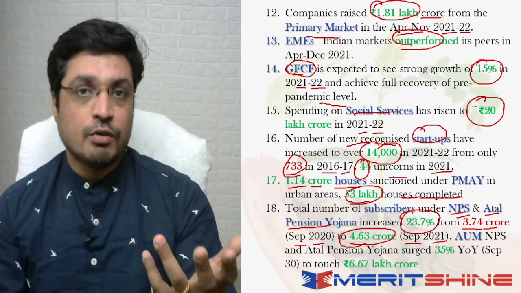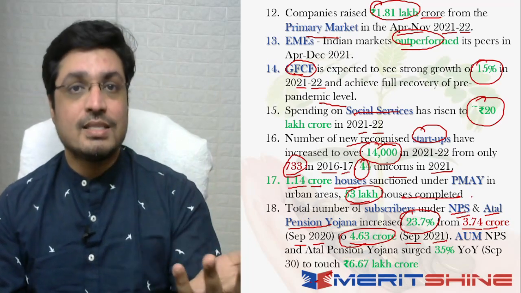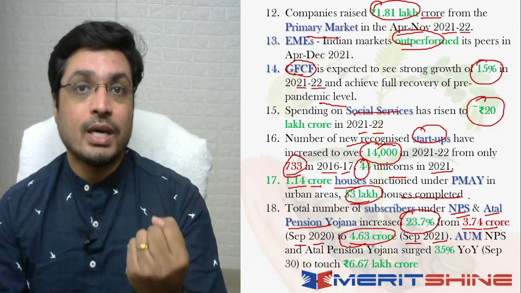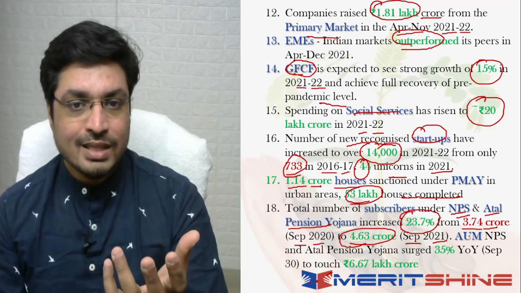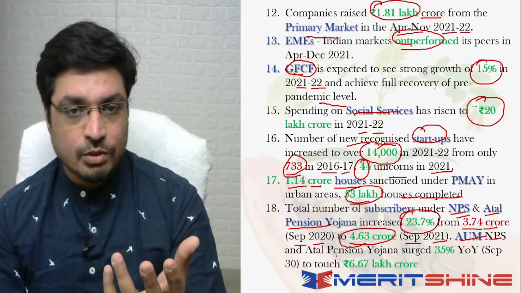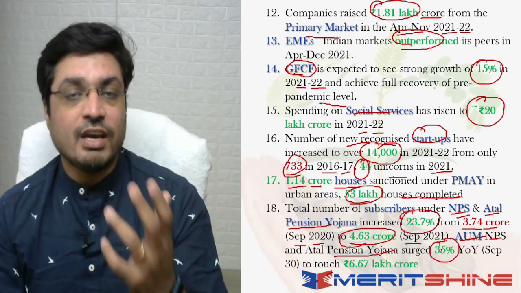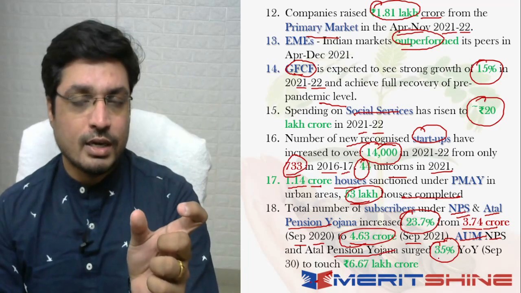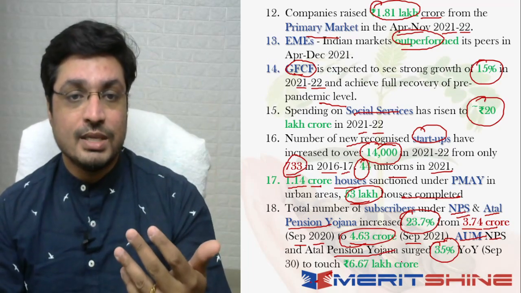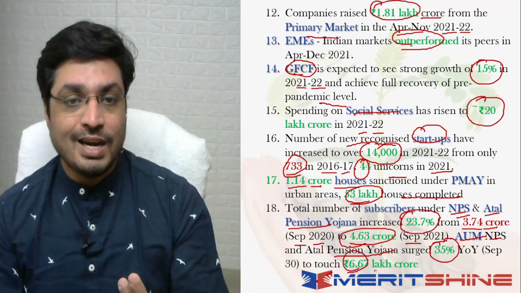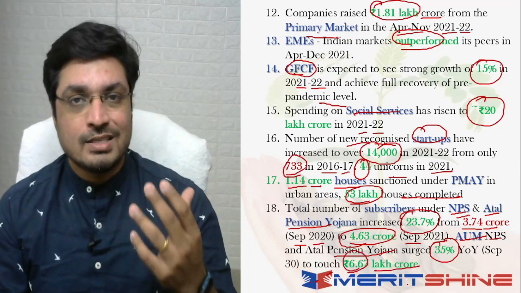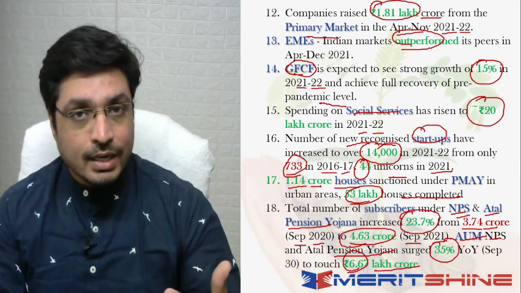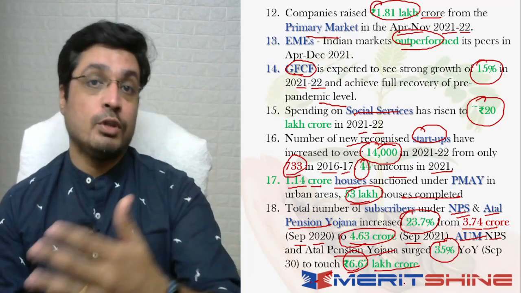And this increase in the number of subscribers is also reflected in the assets under management, or AUM as they are called. कि कितना value है उन, what do you say, pensions जो उन्होंने collect किए हैं, तो उसका basically value कितना हुआ, right? So when you talk about the assets under management from an NPS and an Atal Pension Yojana perspective, that has basically surged 35% year on year from September 30th till the next year basically. That's the one year context में 35% jump हुआ है, and basically it has touched rupees 6.67 lakh crores. That's a massive number, and it is just telling you or signaling to you that India is becoming a more mature economy wherein people are willing to basically invest or rather save for their retirement, right?